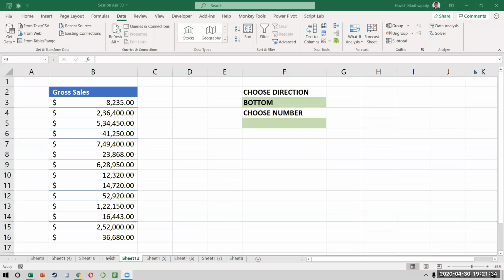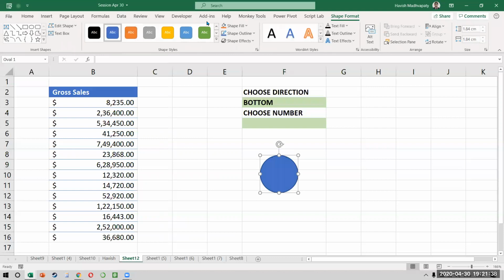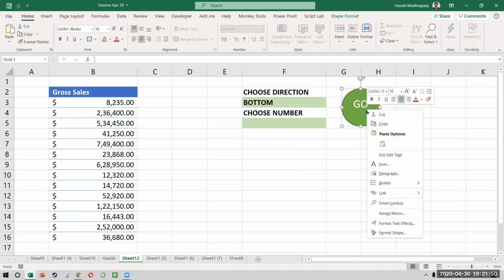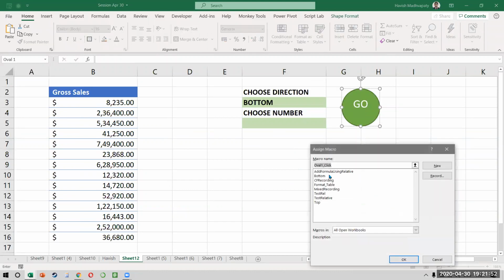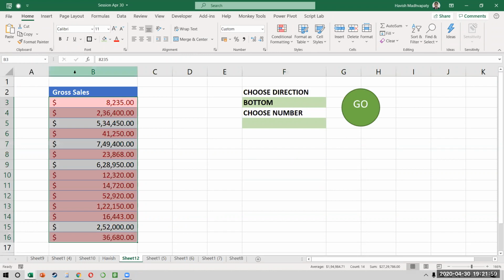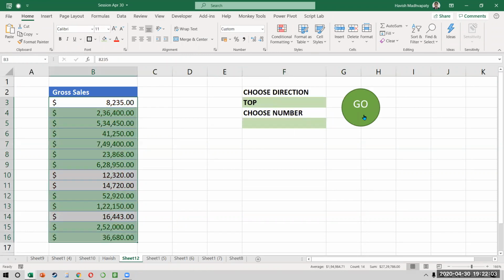Remember, we can create a shape for this. So I'll create a nice circle and I'll put a different color and I'll call this go. And I'll put this here and assign a macro, which is my conditional formatting. Now see, because the user has chosen bottom, when I click on go, it will select the bottom 10. If the user chooses the top, then it will select the top 10.